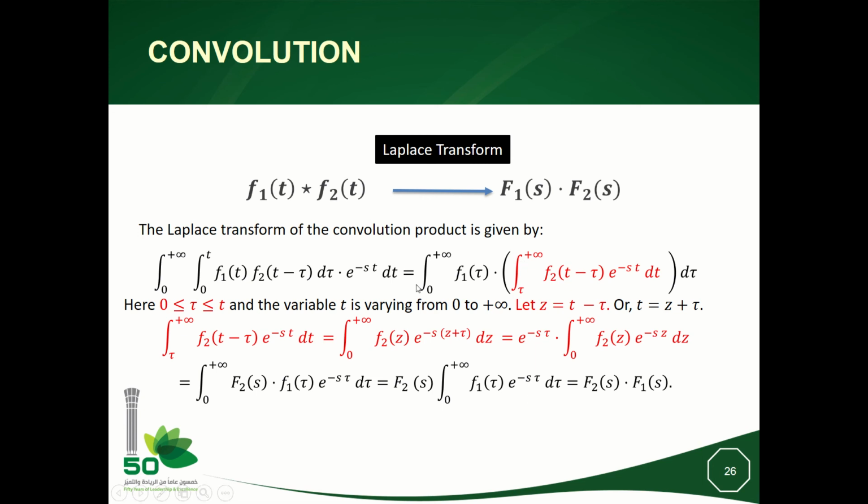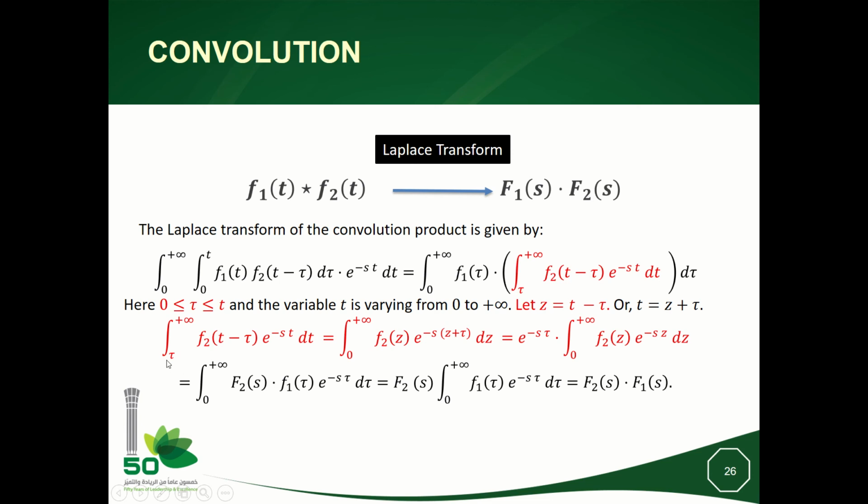Now, when we arrive here, you see that we have changed the order of integration. So here we have d tau dt, and here we have dt d tau. Okay. Now I will define a variable z to be t minus tau. Okay.